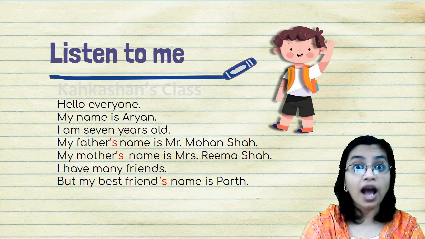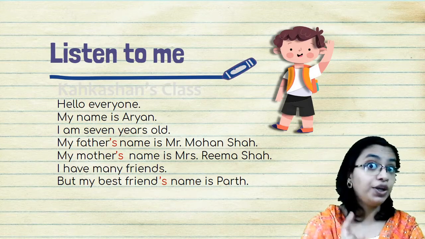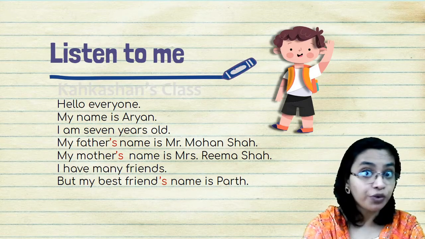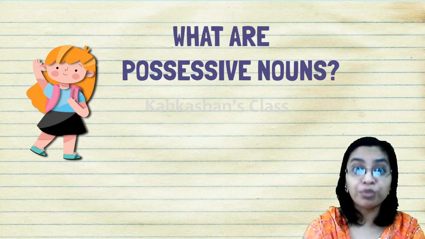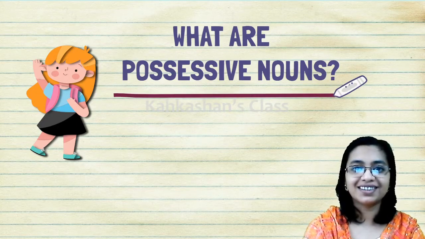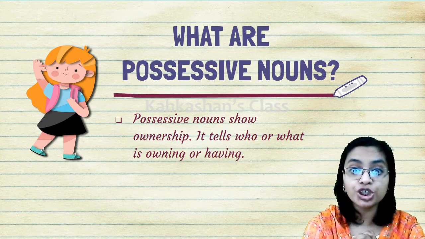Now you are going to ask me, what are possessive nouns? I knew that. That's why I'm ready with the answer. And are you ready too? What are possessive nouns? Yes, ask me. Possessive nouns show ownership.